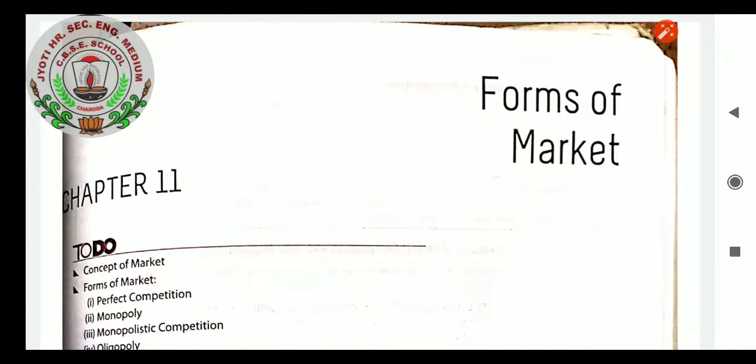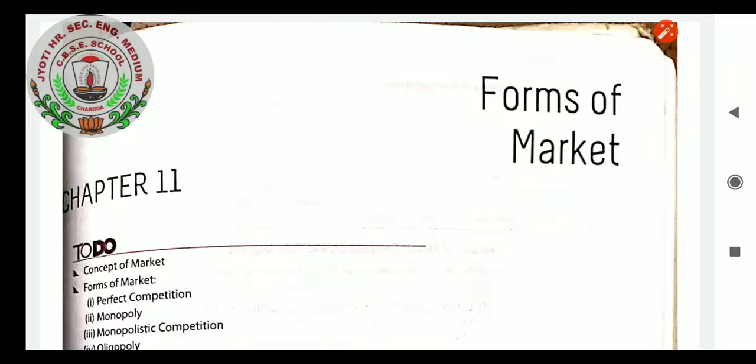Today we will start our new chapter of microeconomics, that is forms of market. This will be the second chapter, which we are going to start from the end. In this chapter, first of all, I want to explain to students that in the last years, monopolistic competition has been removed from the topic. Even oligopoly has been removed. This year also the same is there, but I will be explaining the basic terms and knowledge about monopoly, monopolistic and oligopoly markets. Perfect competition will be part of the chapter. So let us cover the forms of market.